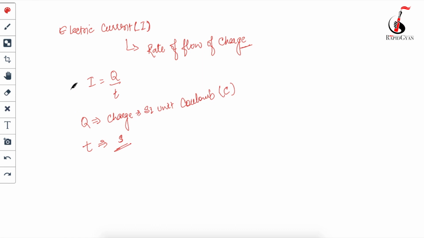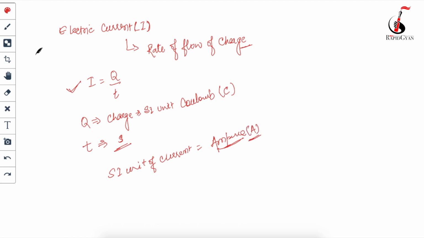And then comes the SI unit of current. What is the SI unit of current? The SI unit of current is ampere, and it is denoted by the letter A.